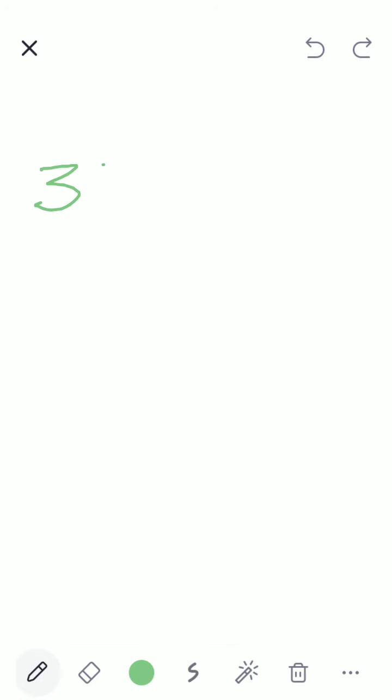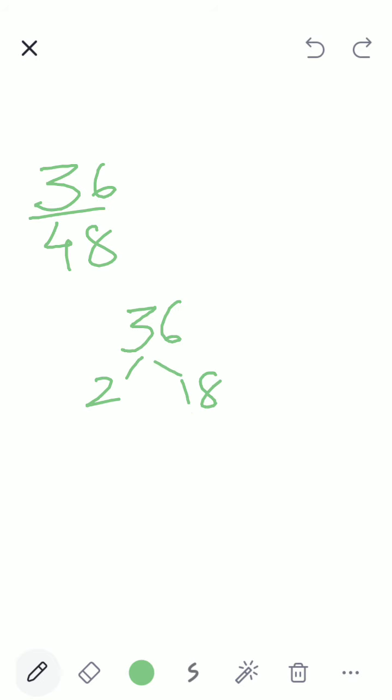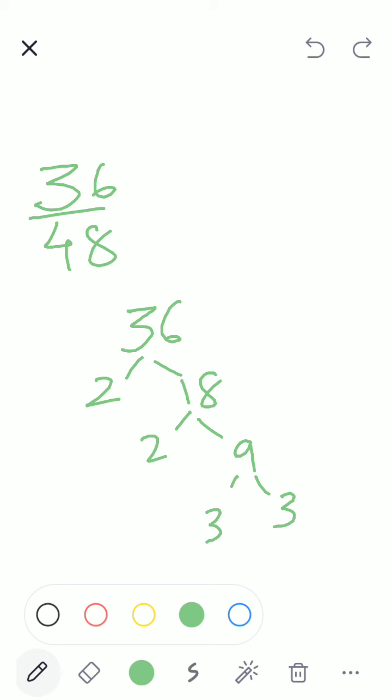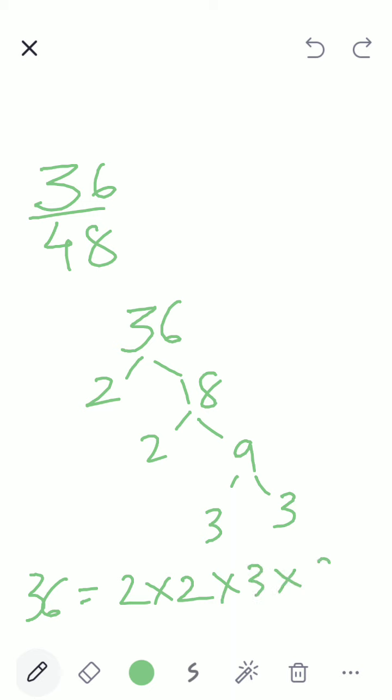36 divided by 48, if I want to find HCF, I know tables of 6, correct? Or I can say 36, 2, 18, 2, 9, 3, 3. So 36 can be written as 2 multiplied by 2 multiplied by 3 multiplied by 3.